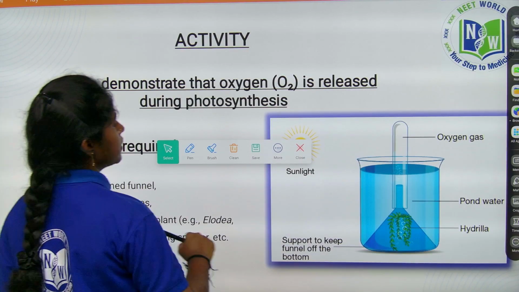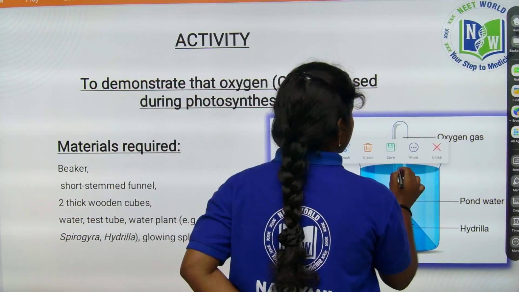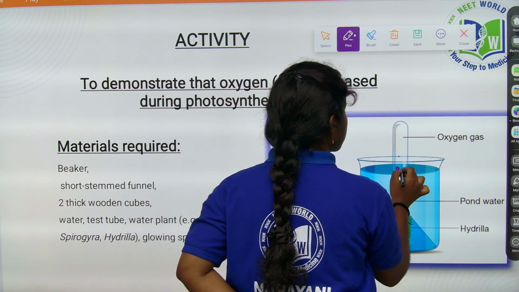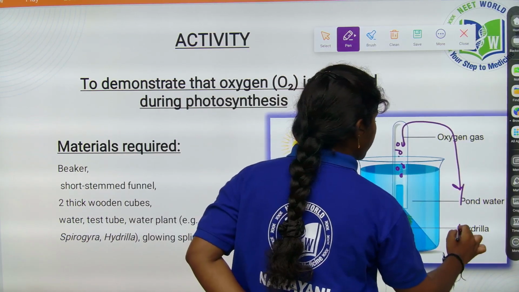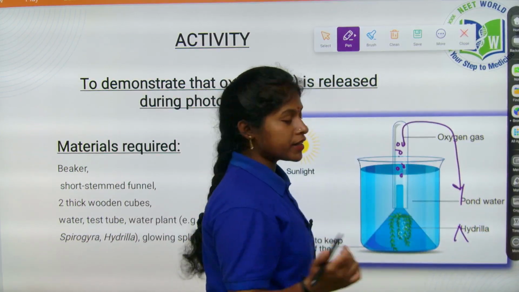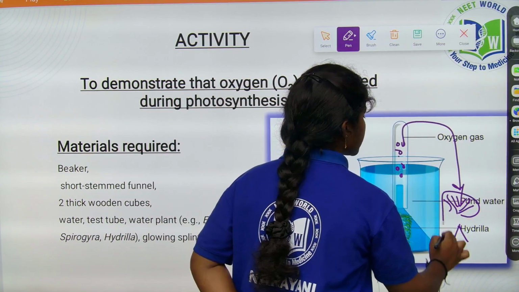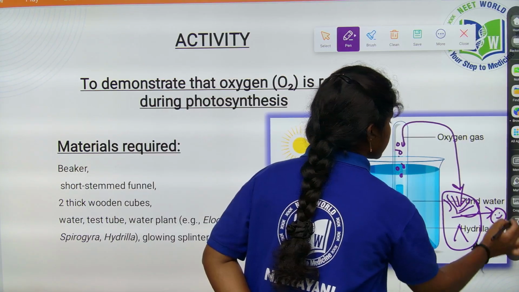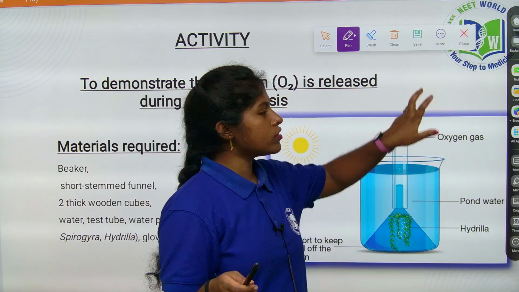It is nothing but oxygen. It is nothing but, children, the bubbles are oxygen. By downward displacement, when you put the glowing splinter, it burns. It gives the fire. So when it burns, we can say that oxygen is present in it, right? So during photosynthesis, the gas oxygen is also released.